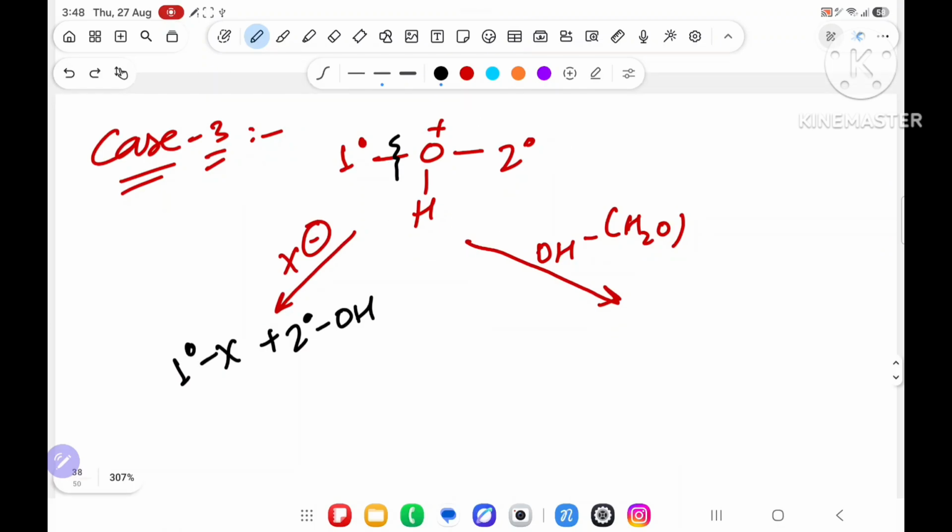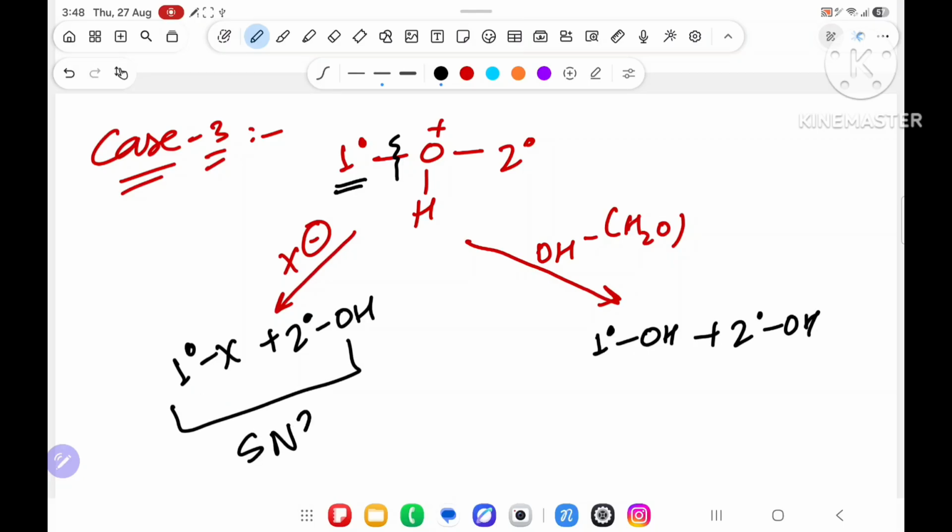Over here, what you will get? Over here you will get 1 degree OH. The OH giving, na? So this will get OH and this total is 2 degree OH. But in this situation, this will follow SN2, but this will follow SN1 mechanism. So that you have to take care always and always.